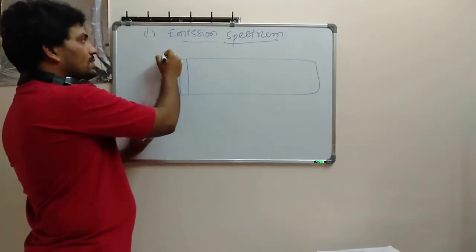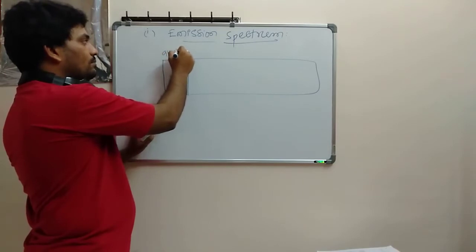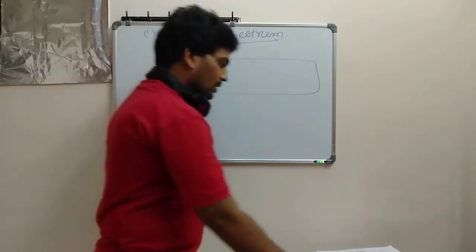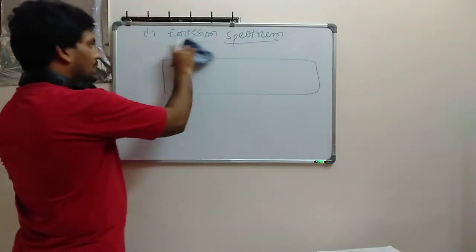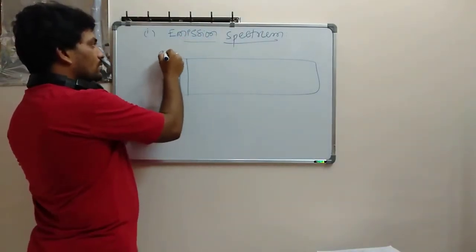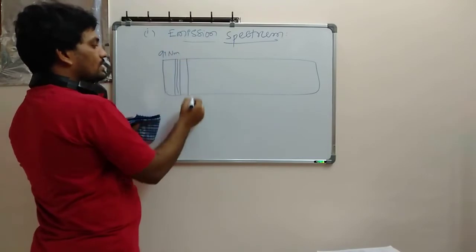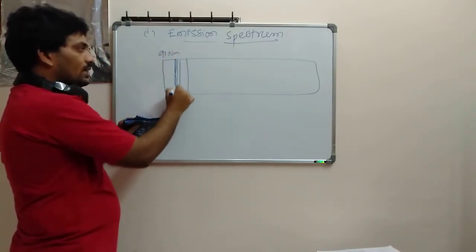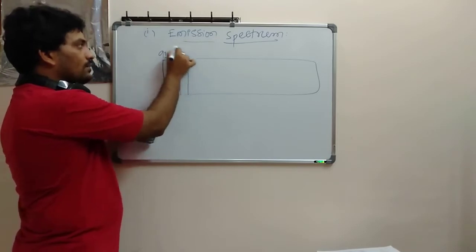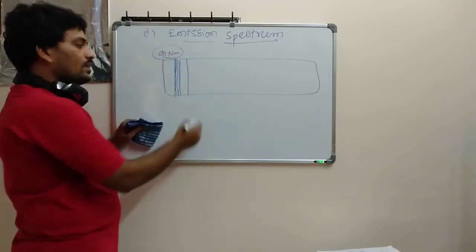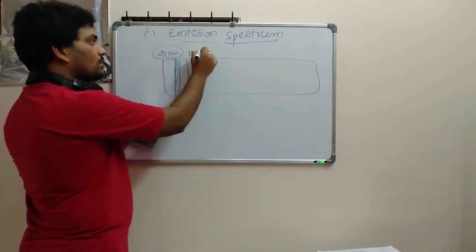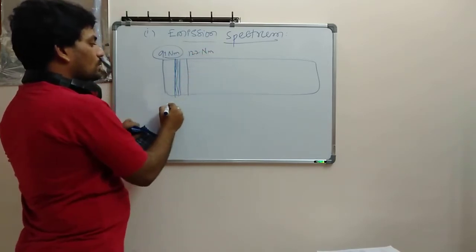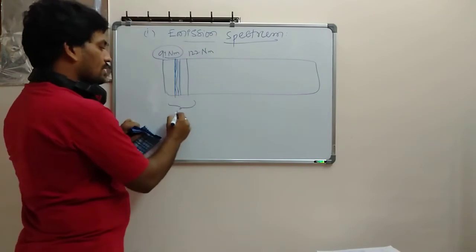So here we have 912 nanometer and 91 nanometer. Sorry, here it is 91 nanometer. So it started from 91 nanometer, the basic wavelength, and if it ends at 122 nanometer, this series he named the Lyman series.